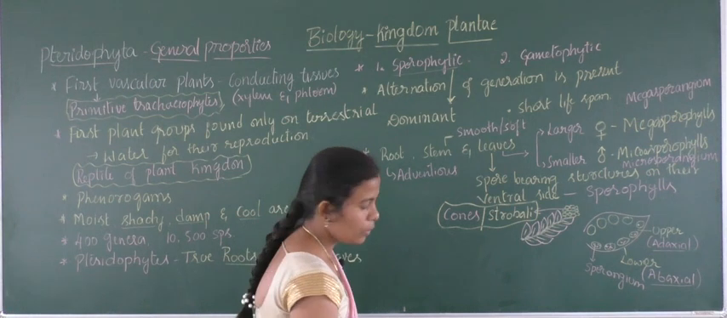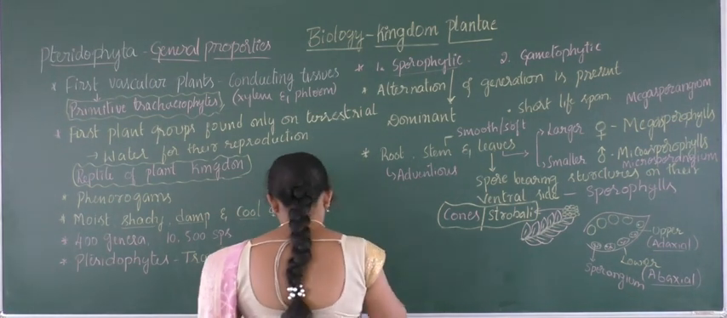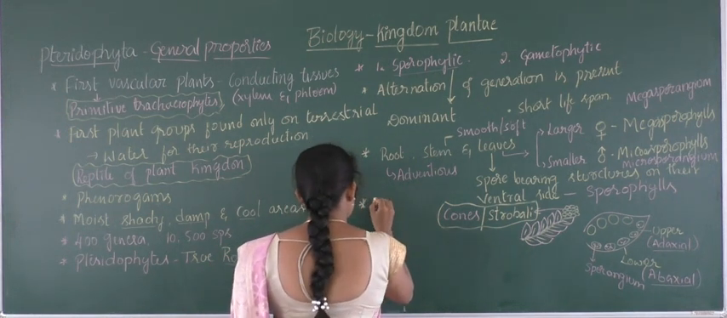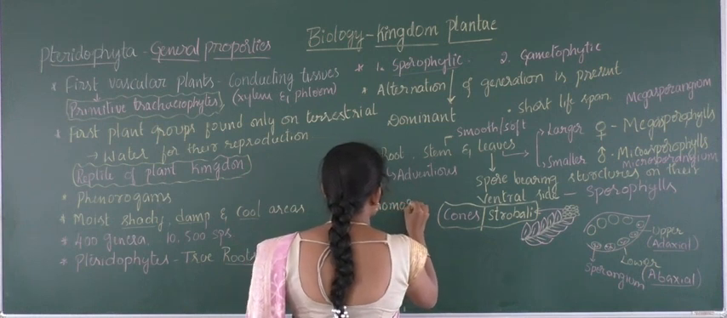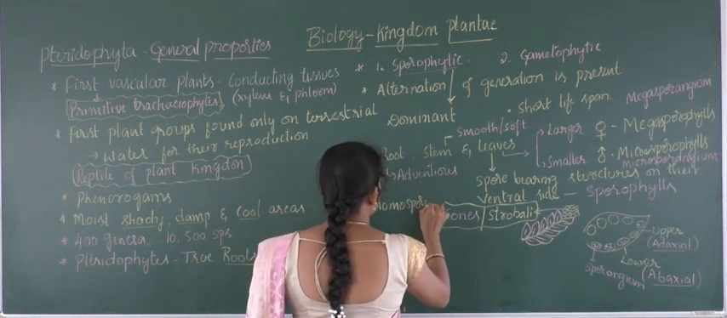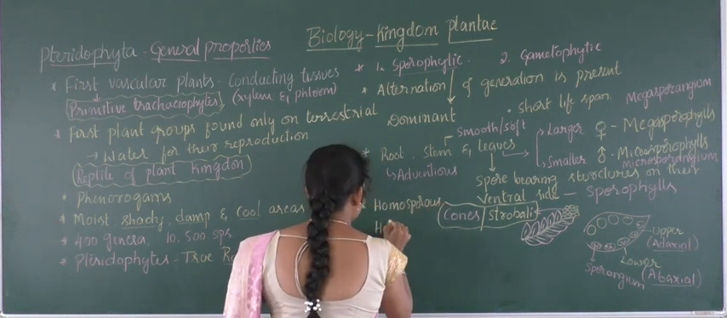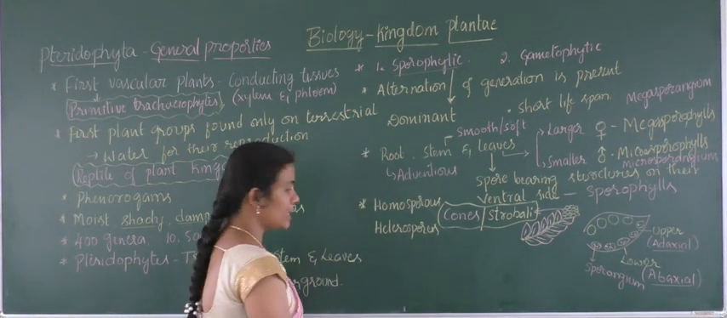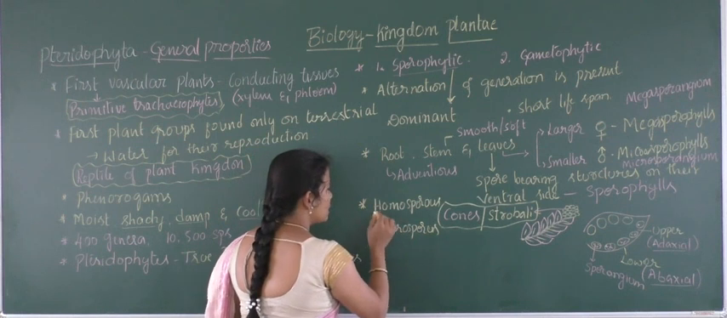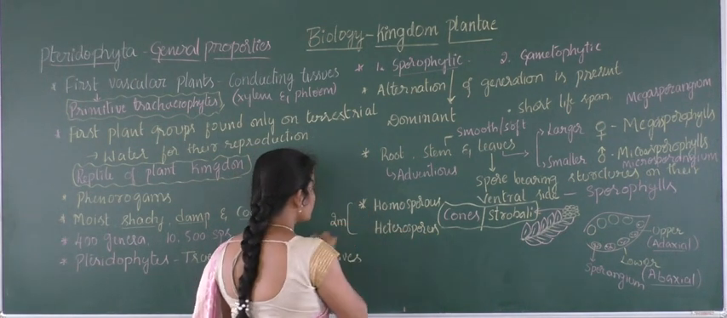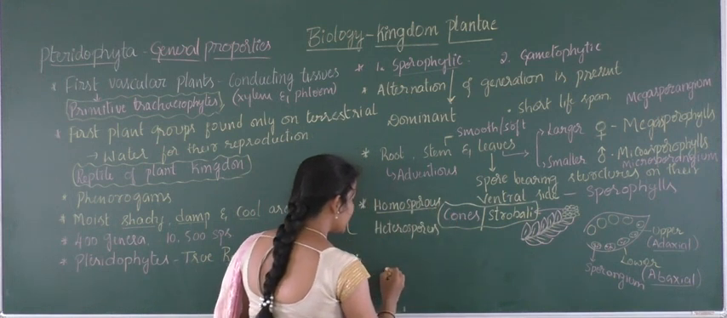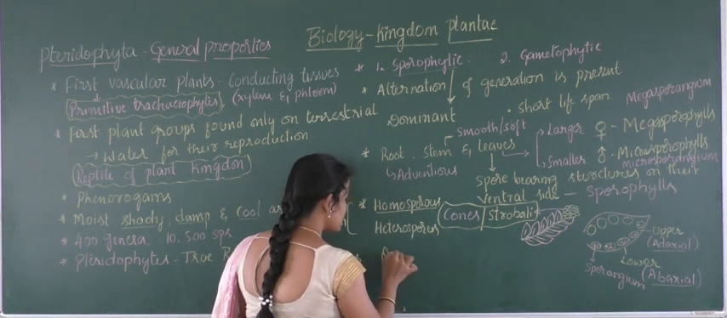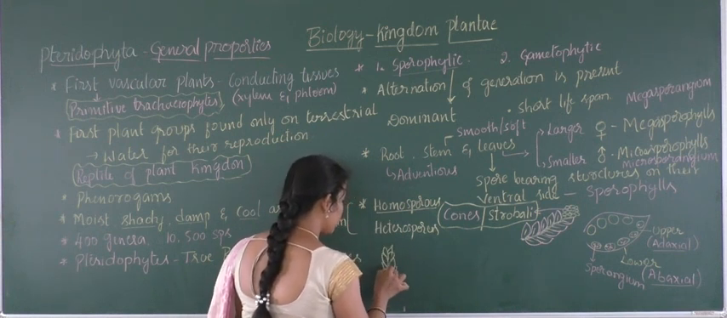Now when we consider the next point, some of the plants of pteridophytes will be homosporous, and some of the plants will be heterosporous in condition. What do you mean by homosporous and heterosporous? This will be a 2 mark question again. Homosporous refers to the plant bearing the same type of leaves, only one type of leaves.